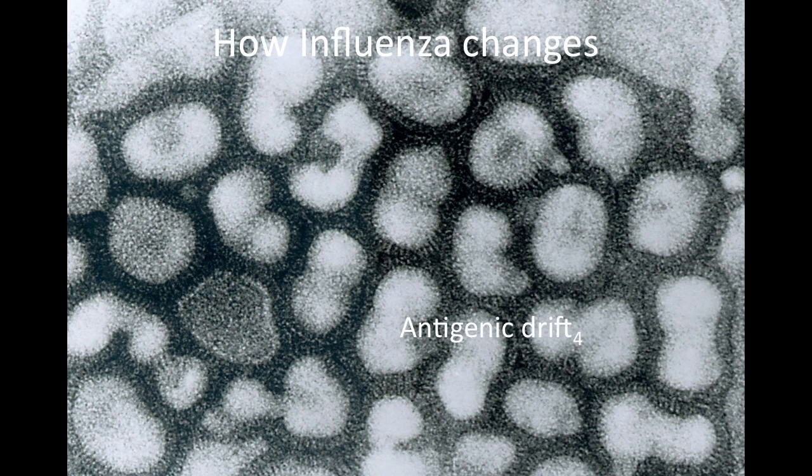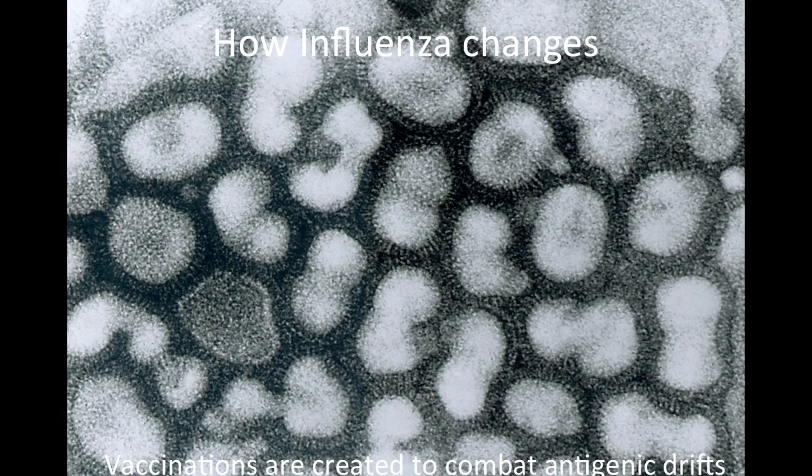Antigenic drift is when the virus changes fast. Antigenic shift happens slower. This occurs when two viruses infect one cell. This mutation allows the virus to move from an animal to human. Vaccinations are created to combat antigenic drifts.